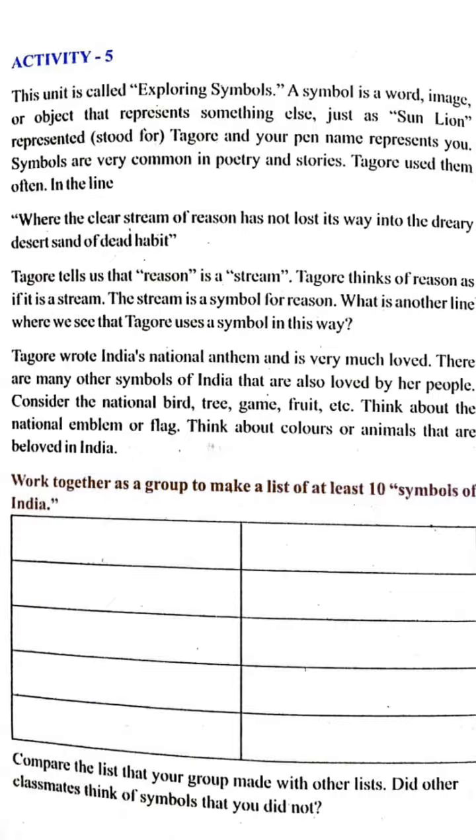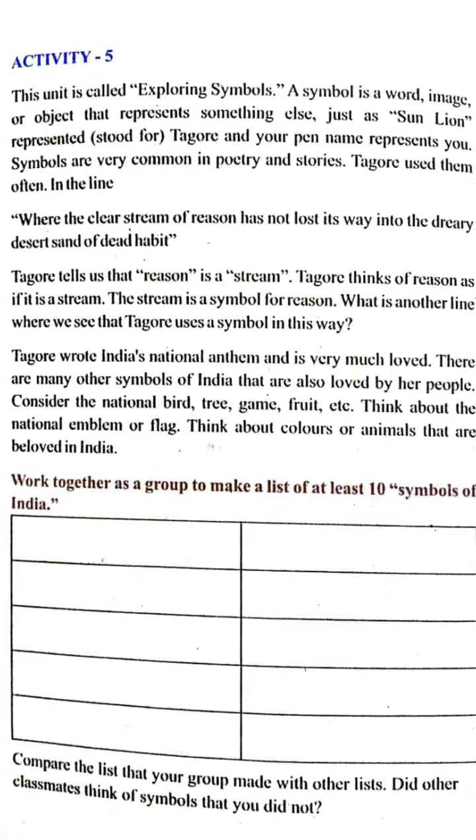What is the underline where we see that Tagore uses a symbol in this way? So Tagore wrote India's national anthem and is very much loved. There are many other symbols of India that are also loved by other people. Consider the national bird. What is the national bird? The peacock. Peacock is our national bird, which is a symbol for peace and integrity. The national tree is the banyan tree. National game, kabaddi. National fruit, we all know, mango.